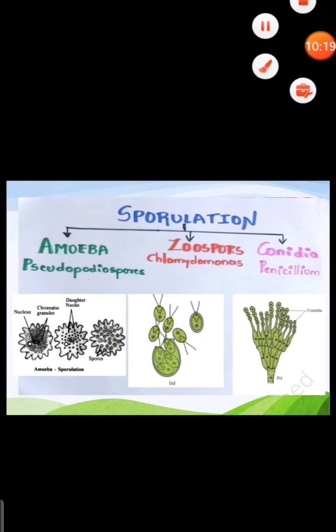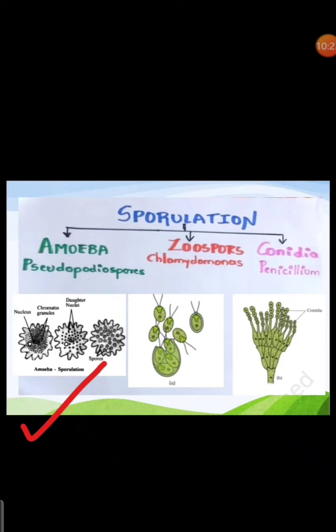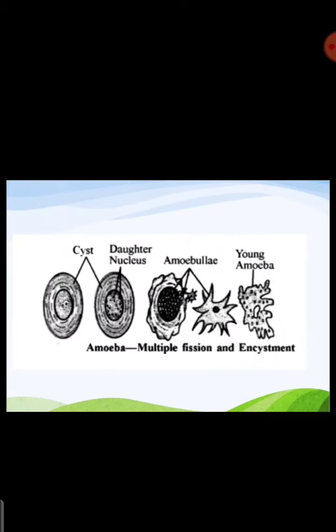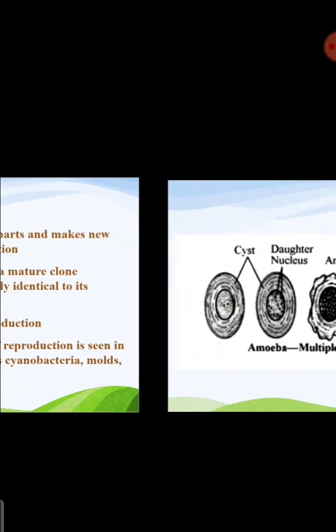So this process of asexual reproduction, the organisms will adopt when there are unfavorable conditions. So we saw the examples of how the amoeba does it, we call it encystment. When there is an unfavorable environment, inside the amoeba the spores are formed, the daughter cells are formed. Chlamydomonas and Conidia are the examples that we saw in sporulation. So we call it encystment.